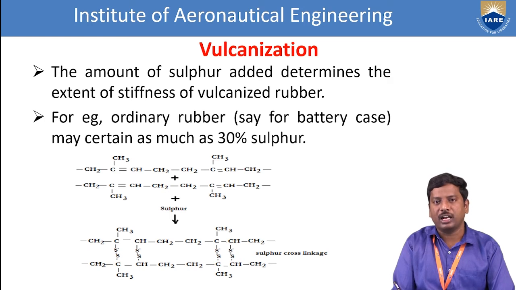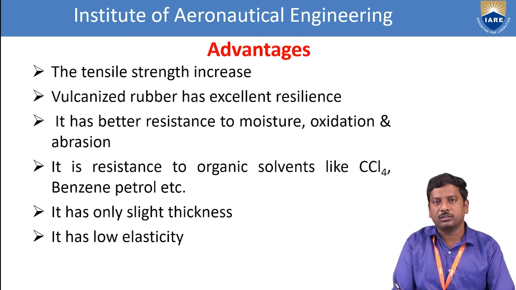After that, we see the advantages of vulcanization. First of all, the tensile strength of the rubber will increase. That means the mechanical properties will increase. Vulcanized rubber has excellent resilience, meaning the substance comes back to its original shape after the applied compressive stress. It also has better resistance to moisture, oxidation, and abrasion.